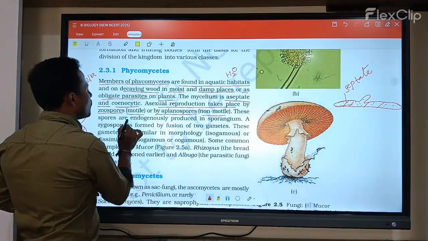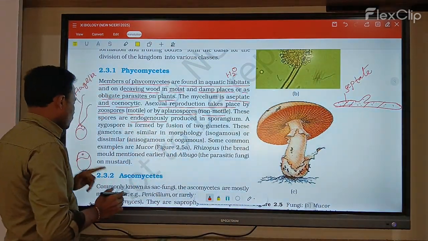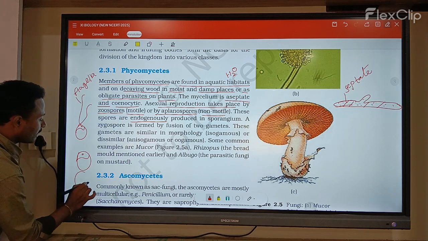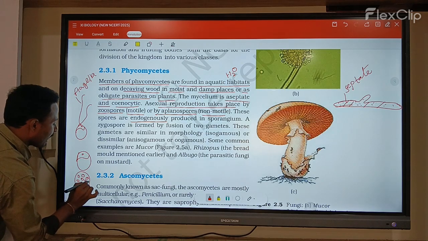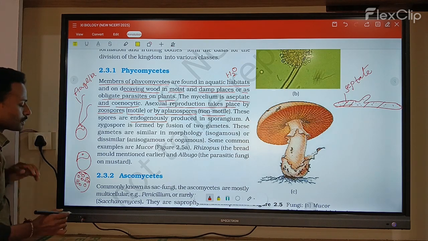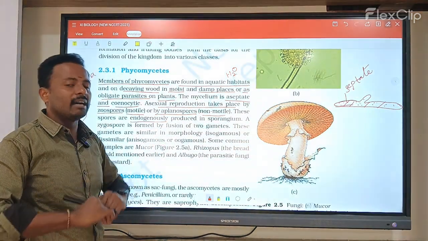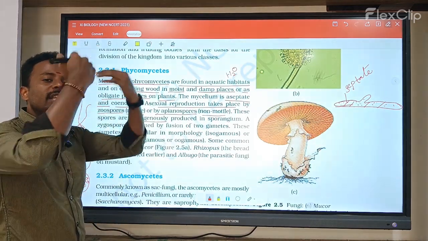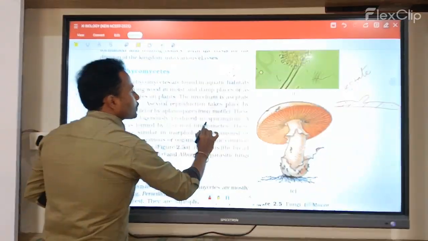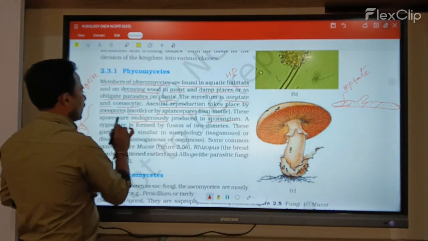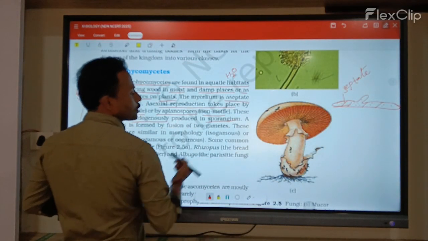Next, these spores are endogenous. In what manner are the spores formed? Endogenously, which means inside the sporangium the spores are formed. Endogenous means inside the sporangium, and exogenous means outside the sporangium. These are produced endogenously in a sporangium.